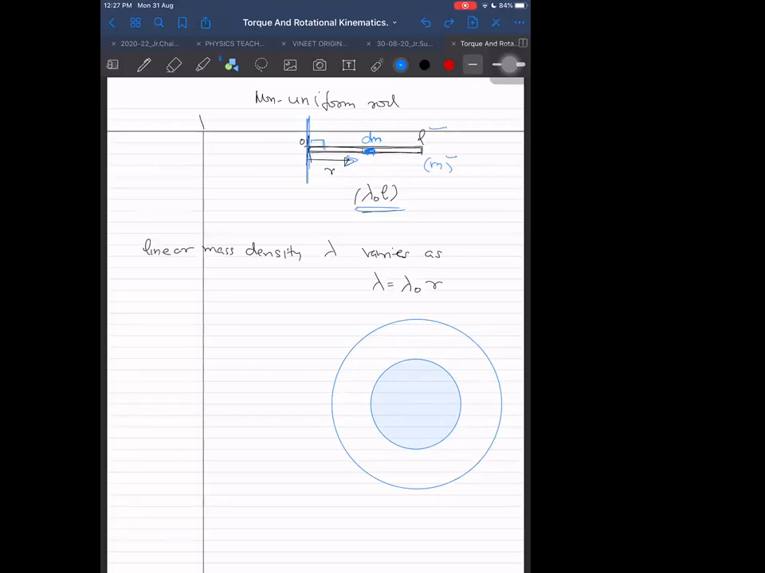Sir, mL square by 2. Yes, right only. Everybody getting same?